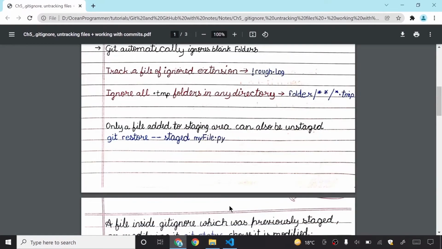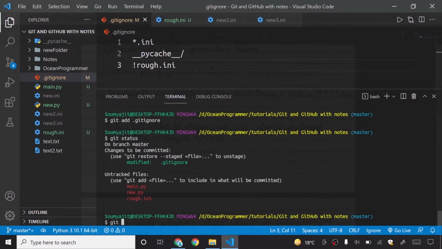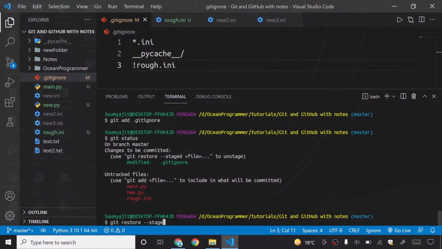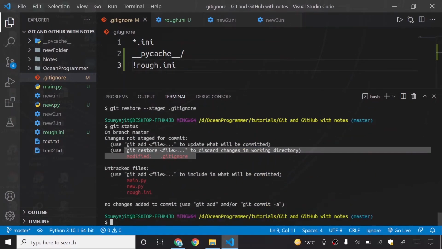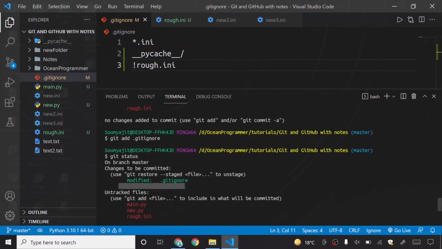You can even unstage this file. Yes, you can do it like this: git restore --staged, and then you just put the name of the file, .gitignore, and it is now unstaged. How do I know this? I write git status, it is showing me this, but before it was showing me this.